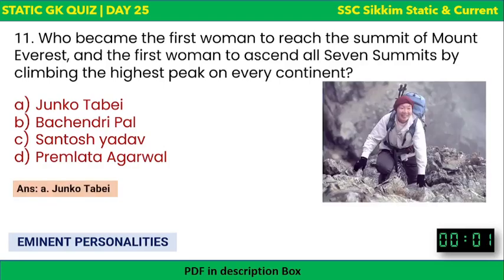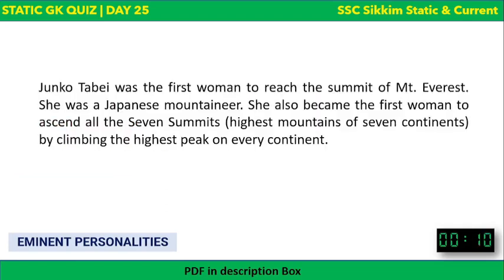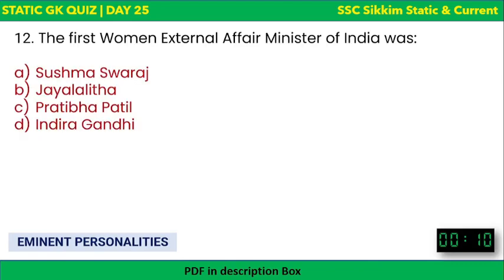The answer is Junko Tabei. She became the first woman to reach the summit of Mount Everest, and she was a Japanese mountaineer. She also became the first woman to ascend all 7 summits, that is, the highest mountains of 7 continents, by climbing the highest peak of every continent. Next, who was the first woman external affairs minister of India? Sushma Swaraj, Jayalalitha, Pratibha Patil, or Indira Gandhi?